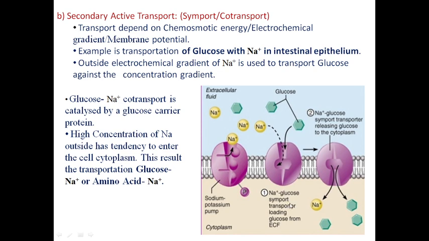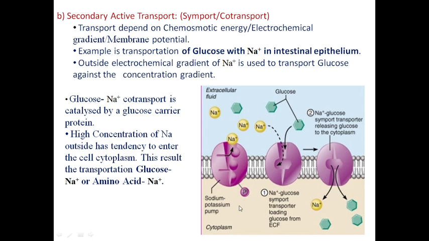and inside, glucose concentration is high and sodium concentration is low. So glucose cannot enter from outside to inside because outside there is a low concentration, so naturally it cannot enter from low concentration to high concentration. But sodium is highly concentrated outside, and this sodium wants to enter inside the cell, because of the positive charge potential difference.